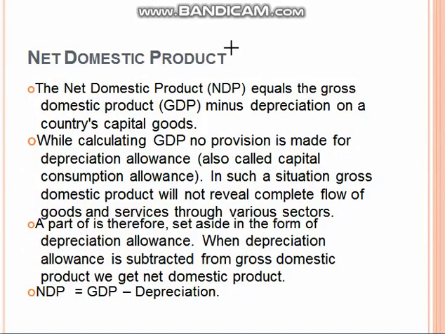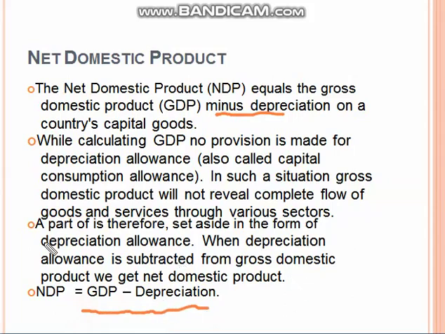Net domestic product. What is the basic meaning of net domestic product? Look, we understand the net domestic product is equal to the gross domestic product minus depreciation. We can do GDP minus depreciation on a country's capital goods. While calculating GDP, no provision is made for the depreciation allowance, also called capital consumption allowance. In such a situation, gross domestic product will not reveal the complete flow of goods and services through various sectors. A part of it is therefore set aside in the form of depreciation allowance, and when depreciation allowance is subtracted from GDP, a simple formula: GDP minus DEP, the depreciation, is equal to NDP.